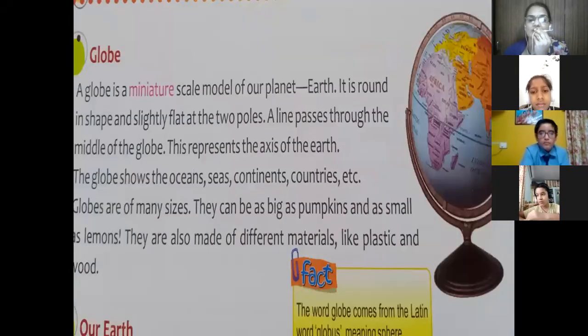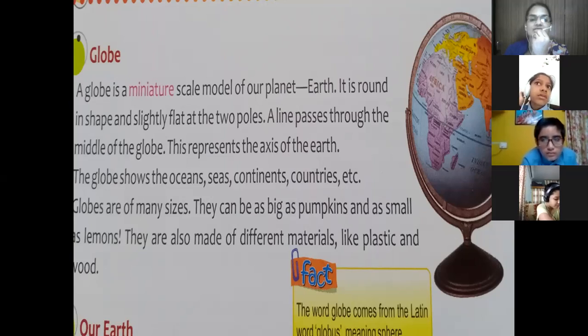Yes, now the globe. The model of Earth is the globe. Students, you can see this globe. The globe helps us to find the continents, countries, and everything; the blue color is the water. A globe is a miniature scale model of the Earth. It is round in shape and slightly flat at the poles.